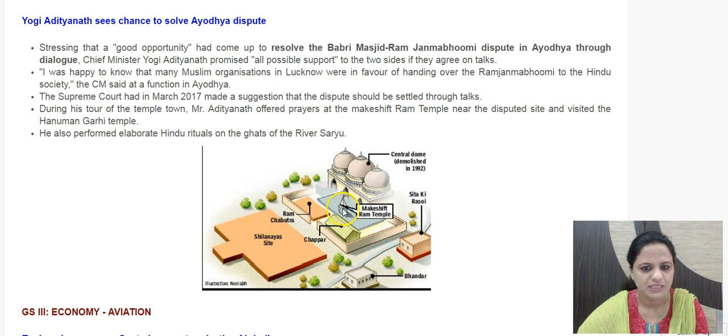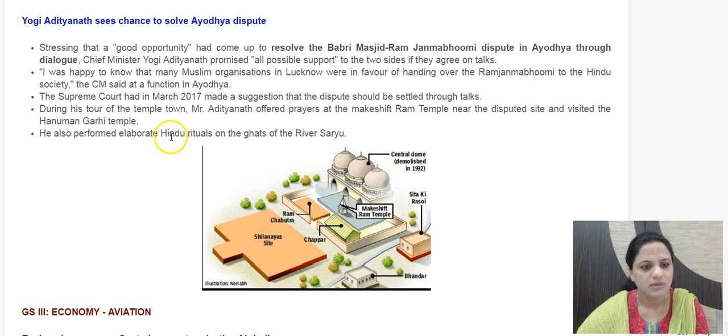You can see this is the makeshift Ram temple. This is the Babri Masjid. The central dome of Babri Masjid was demolished in 1992. This is the case going on against senior BJP leaders and even unknown kar sevaks. At this makeshift temple, the CM of Uttar Pradesh offered prayers.